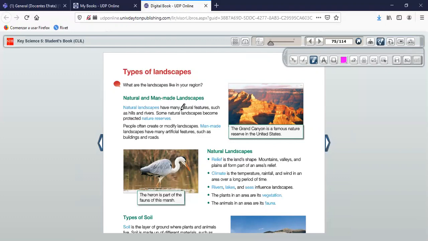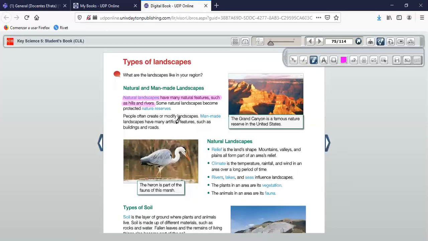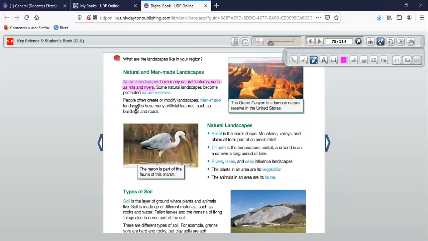Okay, I'm going to start reading now. Natural landscapes have many natural features such as hills and rivers. Highlight. Natural landscapes have many natural features such as hills and rivers. Some natural landscapes became protected natural reserves, okay? So for the natural reserve, for example, we have the Galapagos Islands. They are nature reserves, okay? Because they have to be protected. Let's go to the next one.